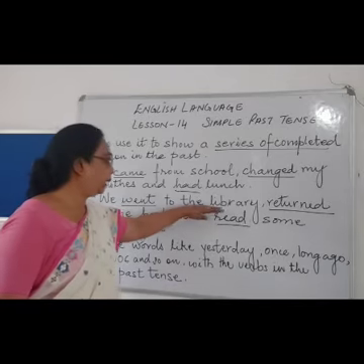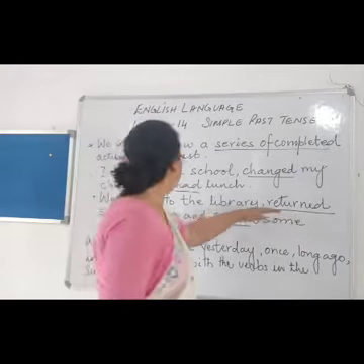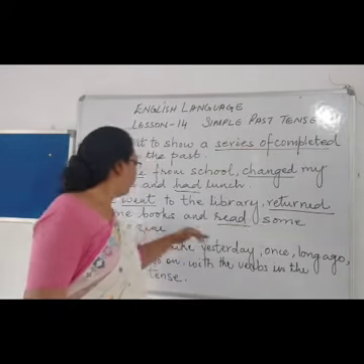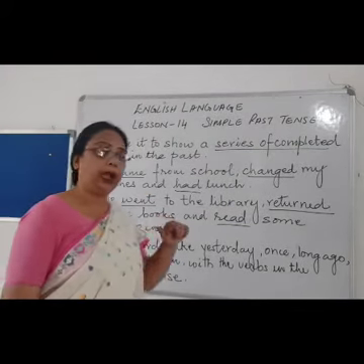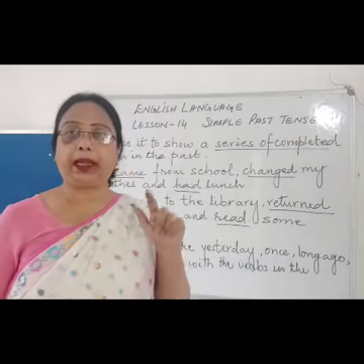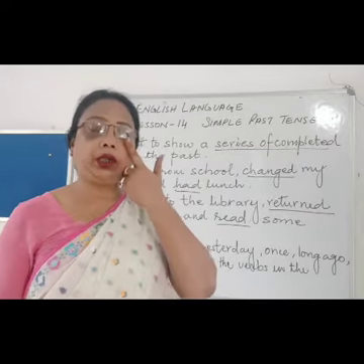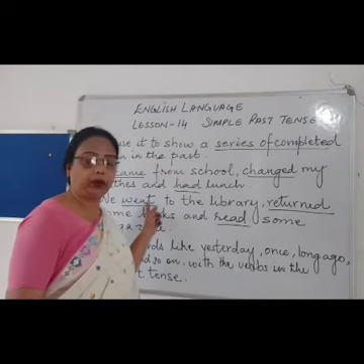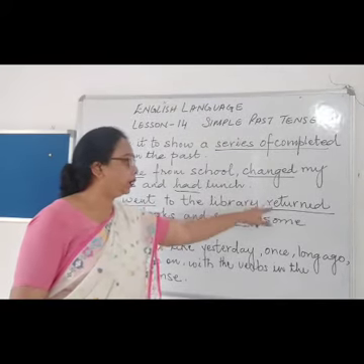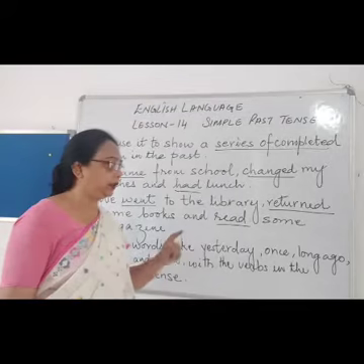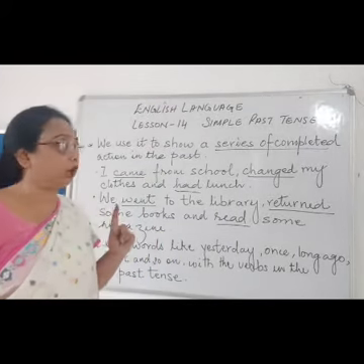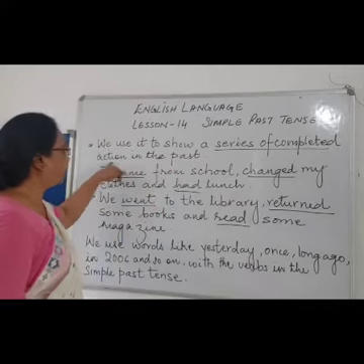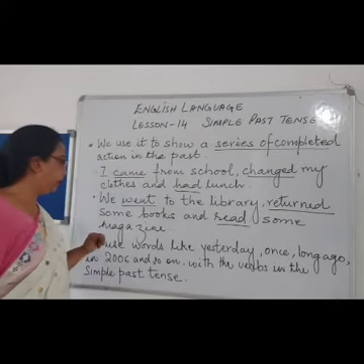You went to the library, one action. Returned some books is one action, and read some magazine. So at that time, you did three actions. You went to the library, then you returned the book, and you read some magazine. So this is a series of completed actions in the past, right?